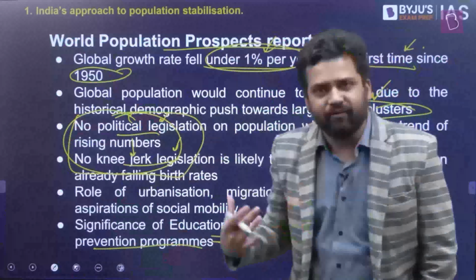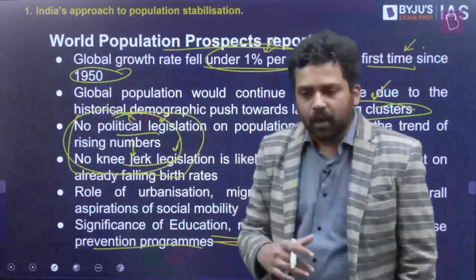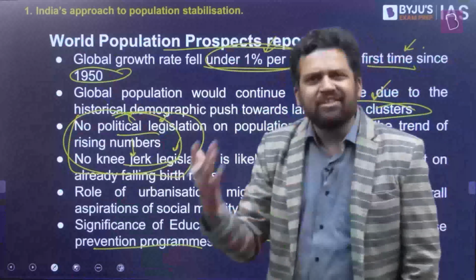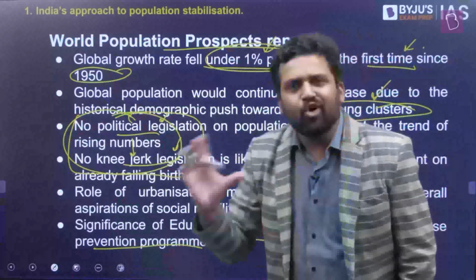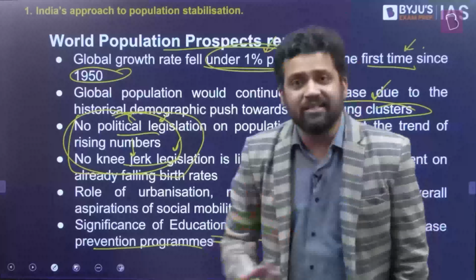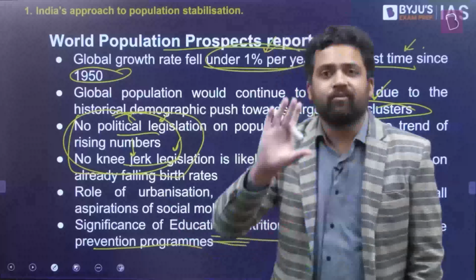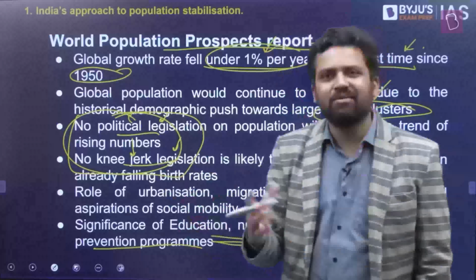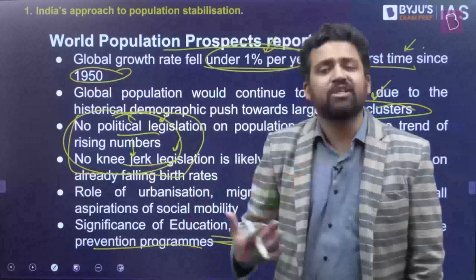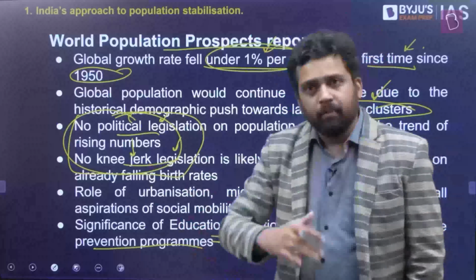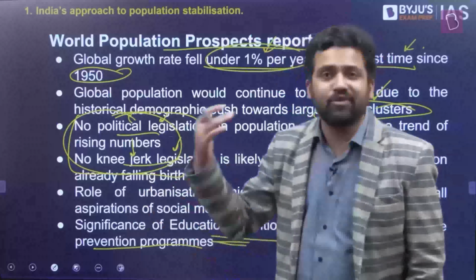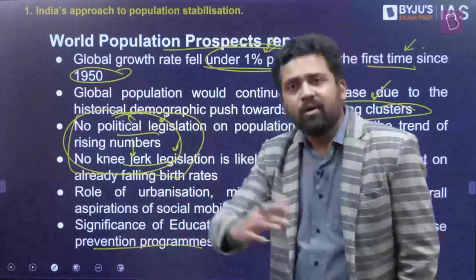If you look at the approaches that were used to arrive at population stabilization in the initial years, in India also that was the case, in the 1950s, 1960s, 1970s, the focus was on ensuring sterilization. The focus was on different kinds of incentives and disincentives. If someone goes for sterilization, they will be given some form of reward, maybe cash benefits. And if someone is not going for sterilization, maybe some form of disincentive can be there. So these kind of measures were used. But over a period of time, you realize that you're achieving these targets. People are getting sterilized, the number of people going for sterilization is increasing, but not necessarily is there much impact on outcomes, on population